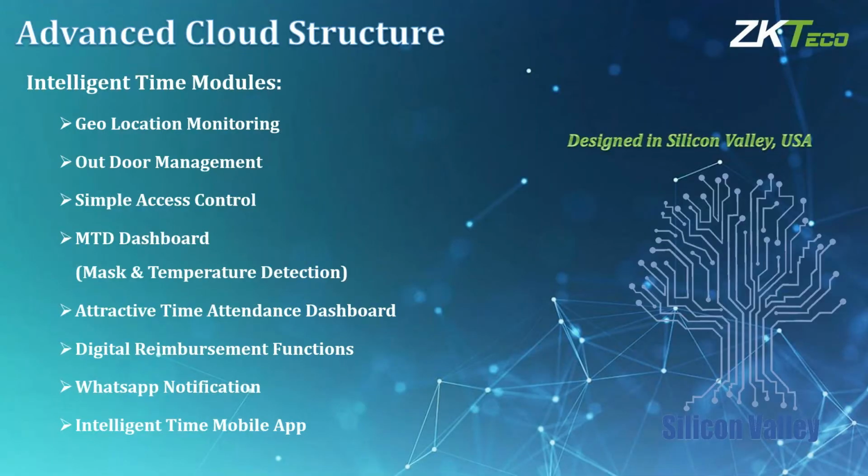And let me explain our Intelligent Time software. What are the major features available in Intelligent Time? Here you can see on the screen the list of major features. The first one is geolocation monitoring. Geolocation monitoring, in the sense, will identify your location. Wherever you are punching, it will identify your location.